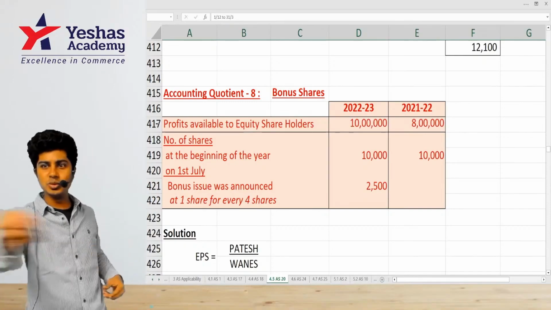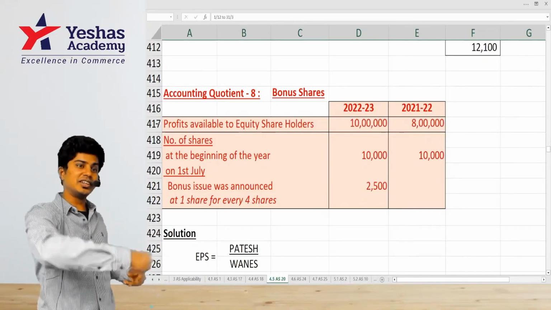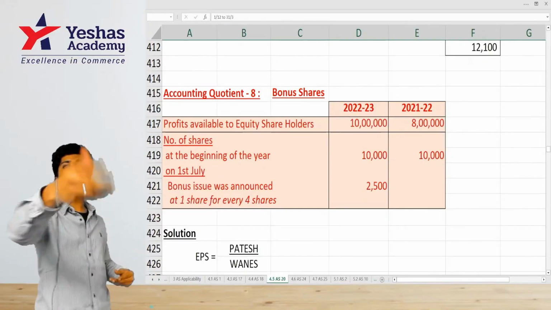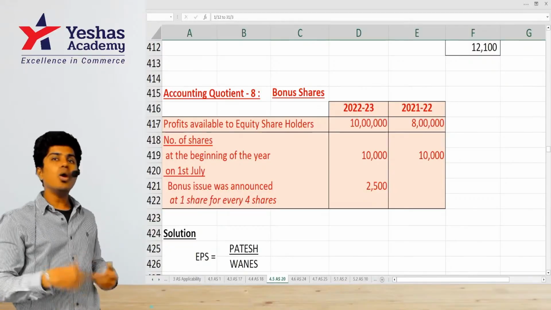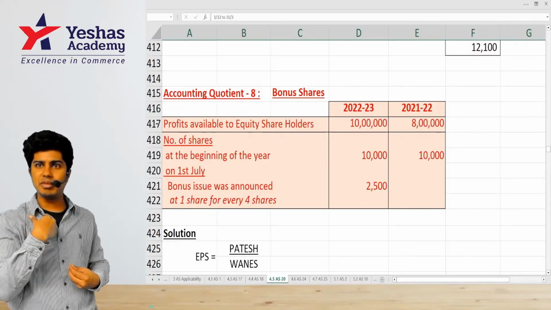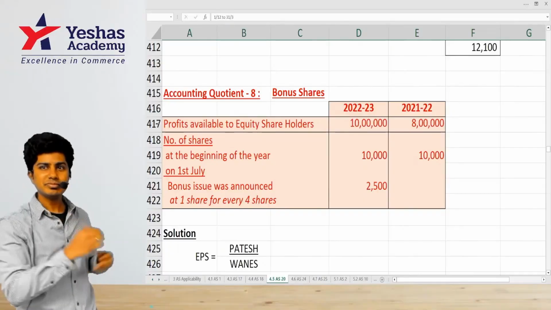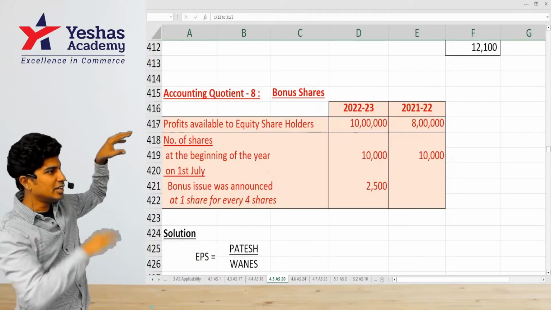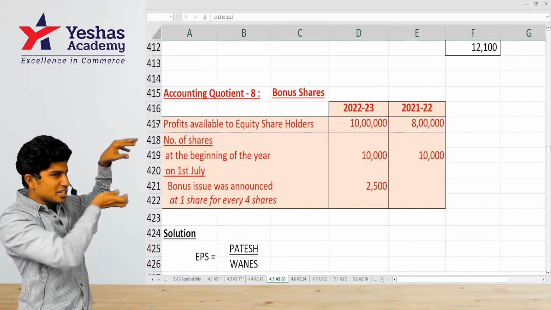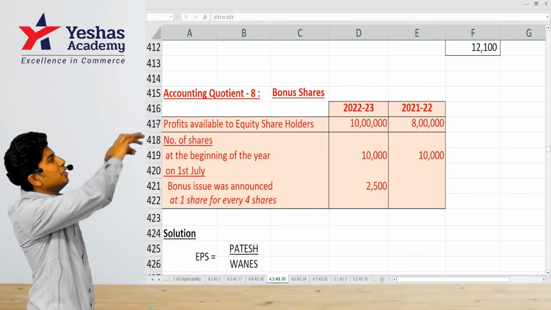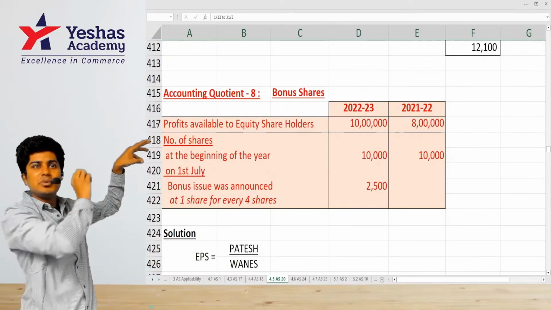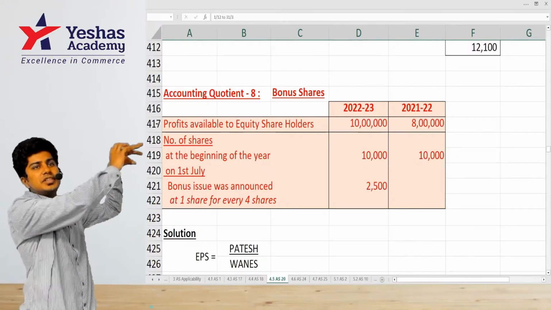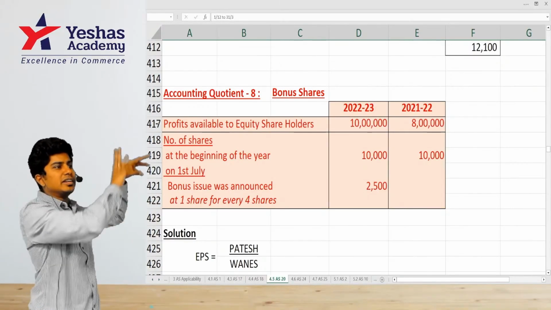You have 5 shares, take 2 shares free. You have 10 shares, take 4 shares free. You have 20 shares, take 8 shares free. So I give you shares back as bonus. How do I give that bonus? When I give you shares, should I collect money from you? No, I won't collect money. In my balance sheet, on the liability side, there is share capital and there are reserves. I will take reserves and put it into capital. That is the reason bonus issue is called capitalization of reserve. We take the reserve and put it to capital.